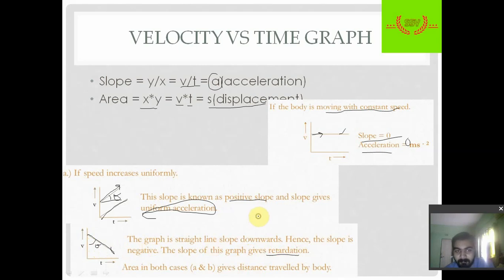For non-uniform motion, we will obtain a curve like a parabola. If it is going up, we can say a non-uniform acceleration, and if it is going down, we can say non-uniform deceleration or retardation.